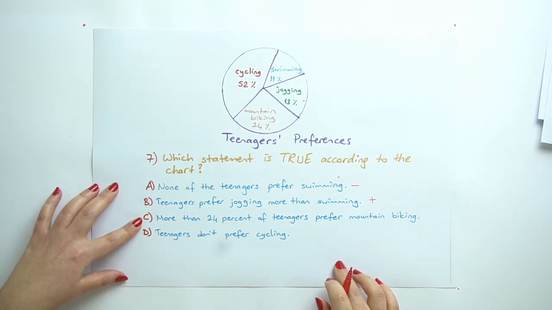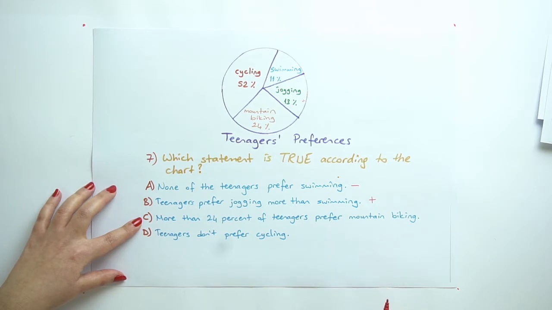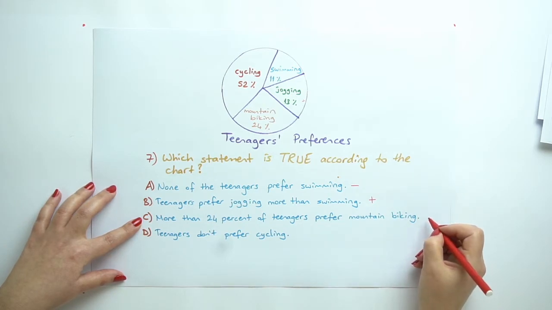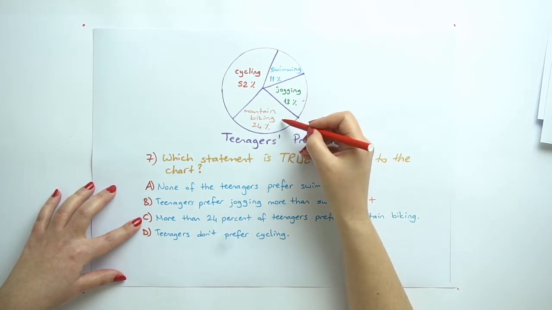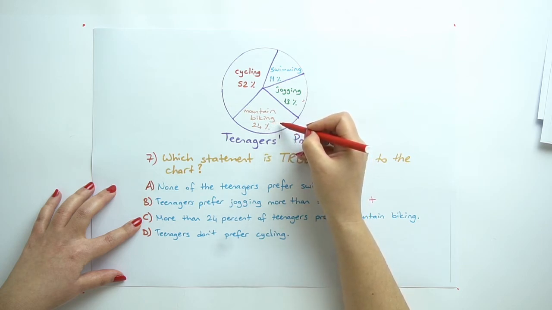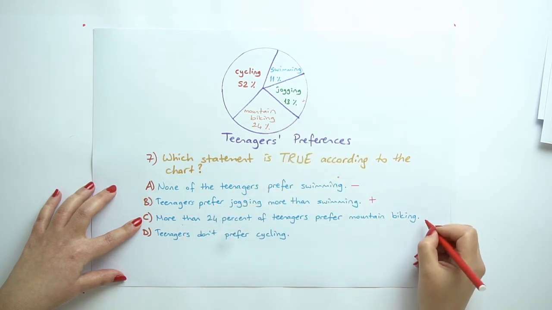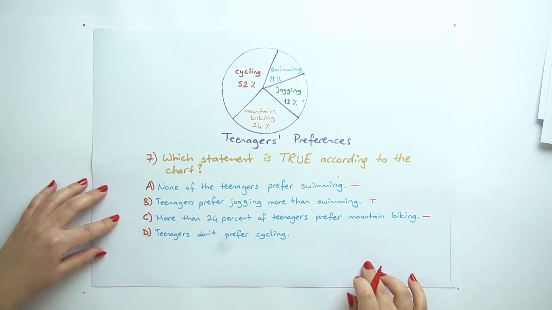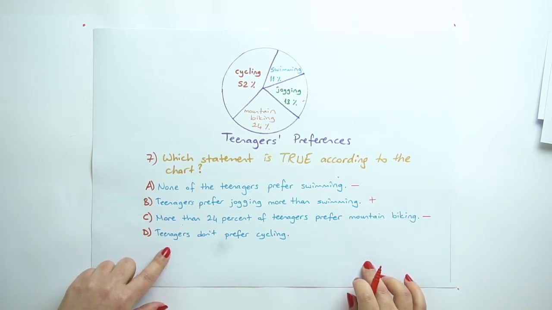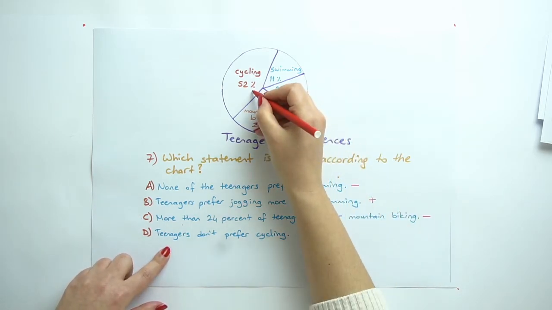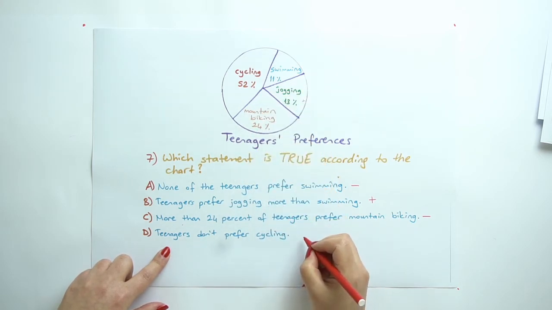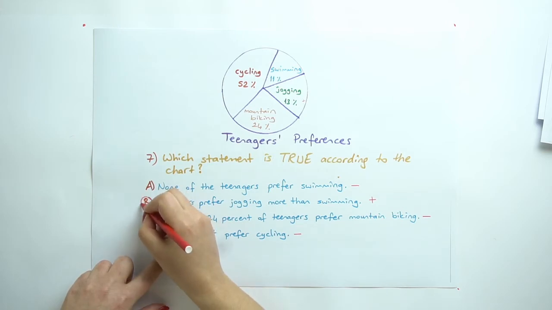More than 24% of teenagers prefer mountain biking. Let's have a look at mountain biking. It is 24%, but it is not more than, so we cannot say this one too. And teenagers don't prefer cycling. No, they do, because 52% of them prefer it, so the answer is B.